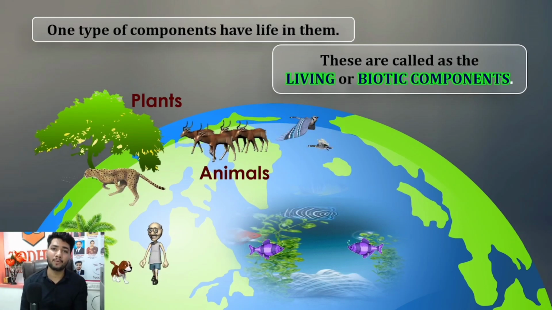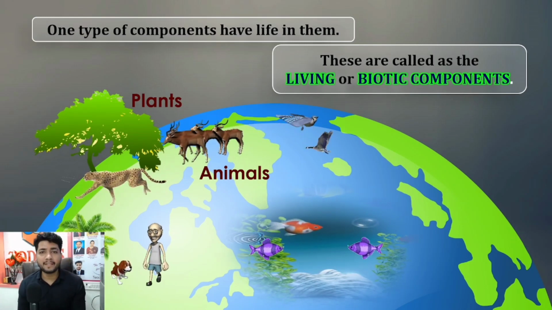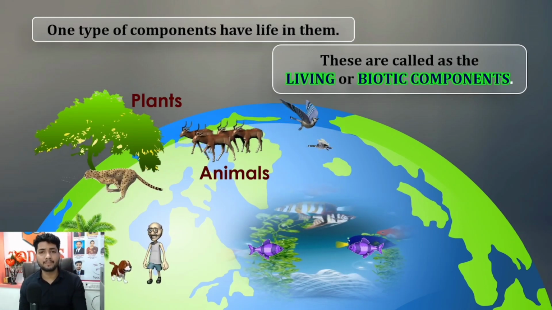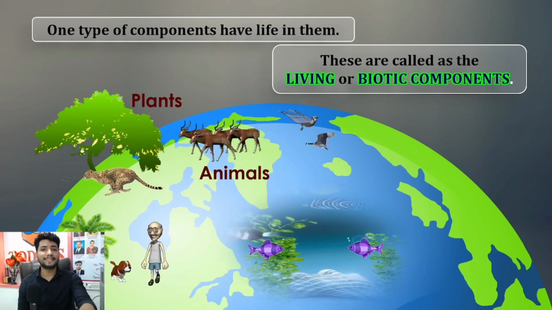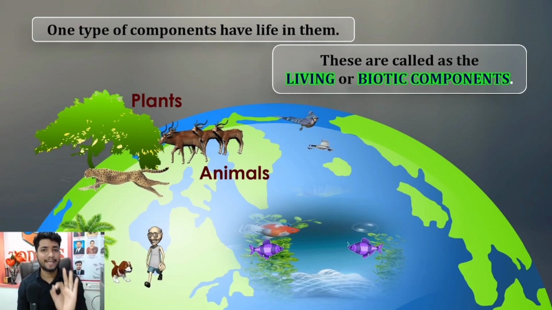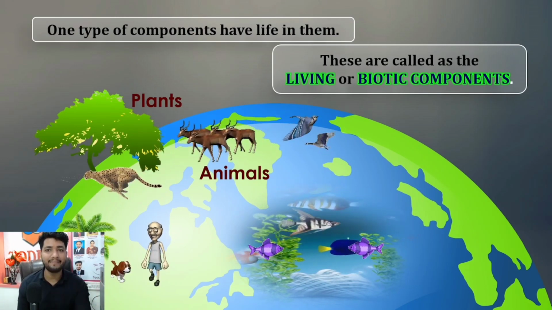So what will we call them? Living and biotic components. Any living organism, any component that has life in it, we are going to say that component is biotic. It has life, so we can call them living organisms.